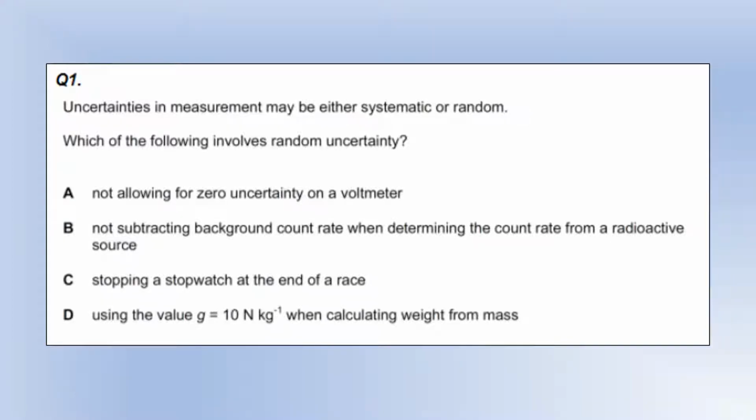Okay, so we're going to take a look at section B of the energy booklet. We're going to start off thinking about some uncertainties in measurements and whether they're systematic or random. So, not allowing for zero uncertainty on a voltmeter. Zero uncertainty is when the voltmeter has a non-zero reading when it should be reading zero. So that's going to give you a systematic type error because it's going to be the same in every reading. It's going to make every reading slightly big or slightly small.